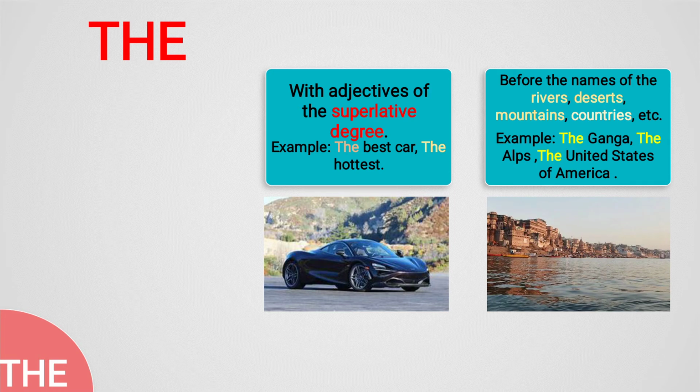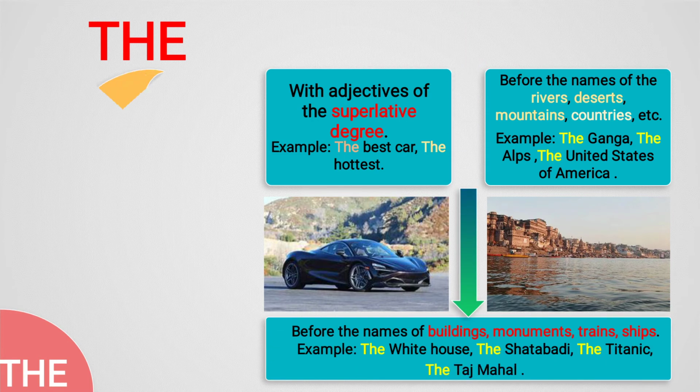Before the names of rivers, deserts, mountains, countries, etc., we will use the. Like in the image you see Ganga. We will say the Ganga, we will not say Ganga only, because Ganga is a river name. The Alps, Alps is a mountain name. The United States of America: before this we will use the because it is a country name. So before all these we will use the.